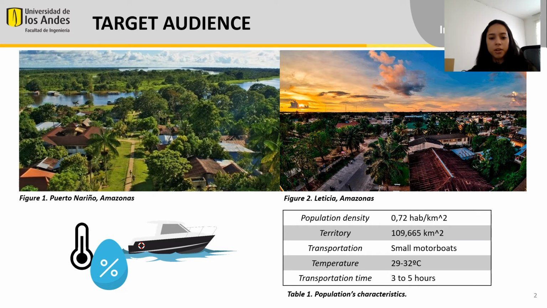As the target audience, we selected Puerto Nariño and Leticia in the Amazonas department. Both of them undergo harsh conditions, which is why the development of a device for the COVID-19 vaccines is necessary.